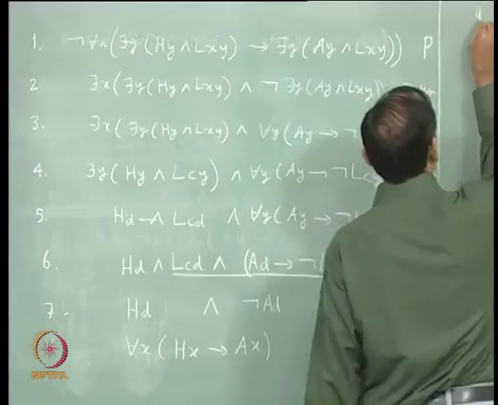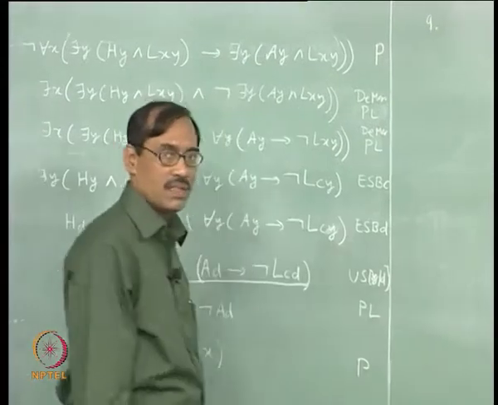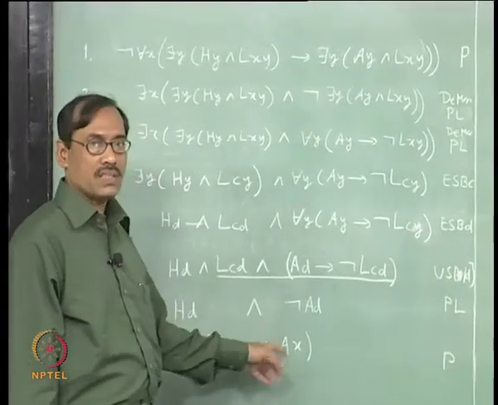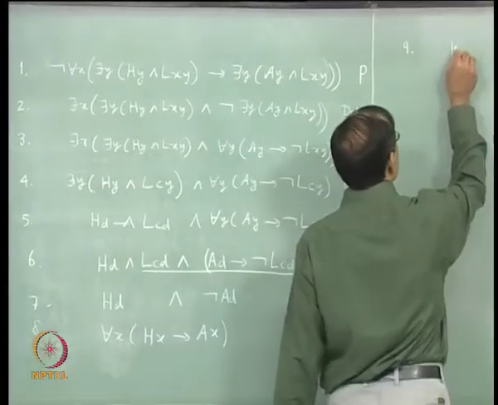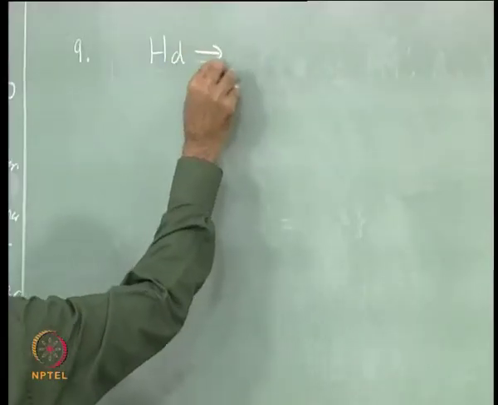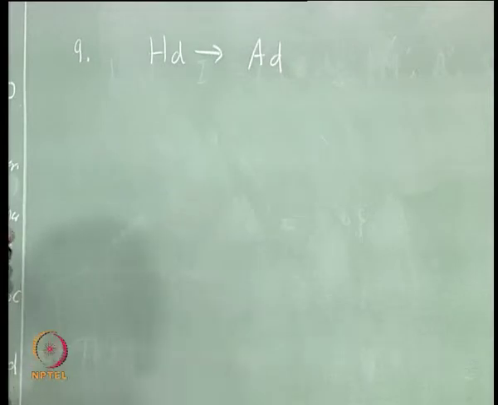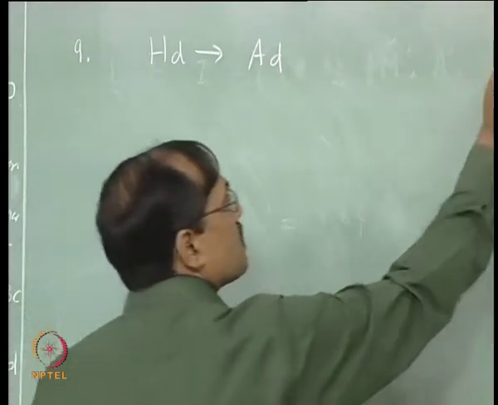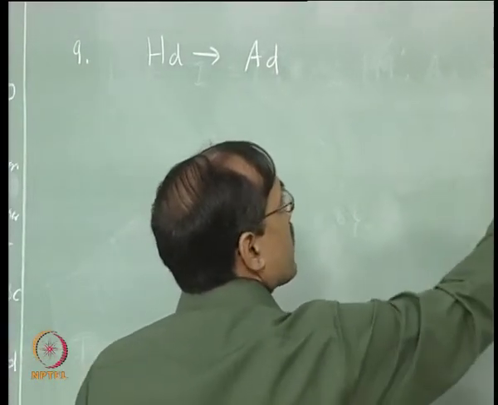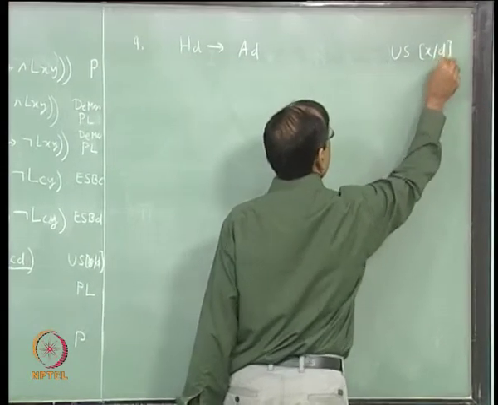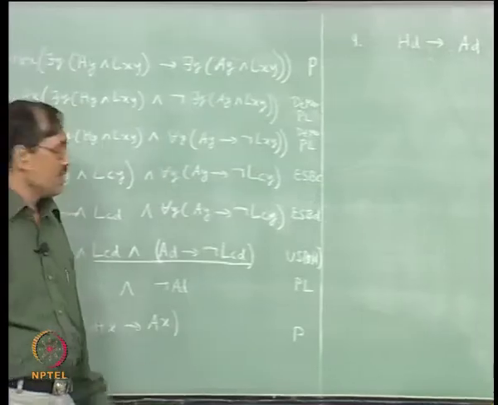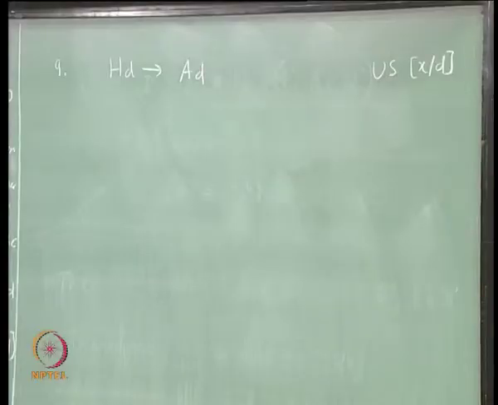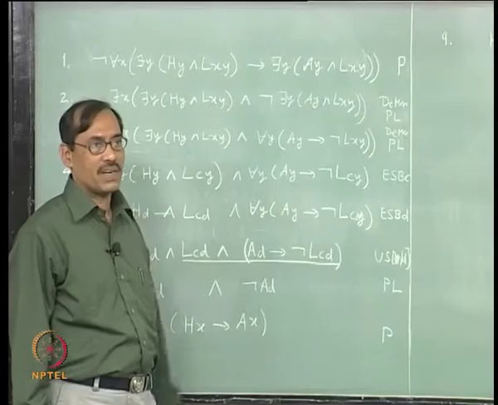Then it is clear what to do. After this step, we take x as d, universal specification, right. So, that gives H d implies A d. So, it is universal specification where I have taken x as d. So, we have implicitly followed another convention here. If you are getting a formula from just the last line, we are not writing the line number.